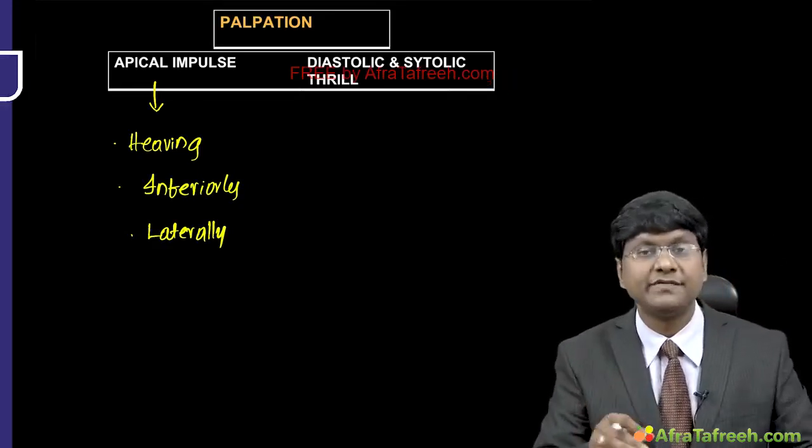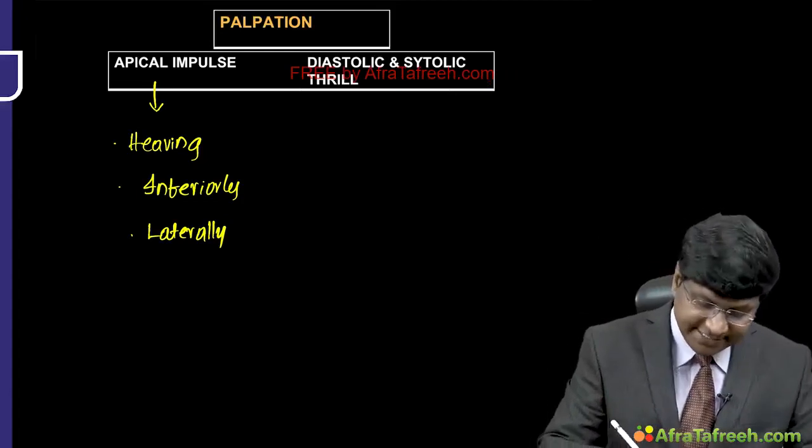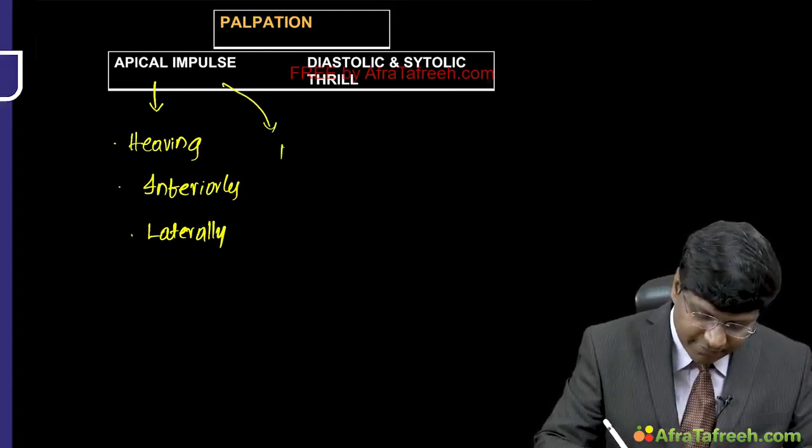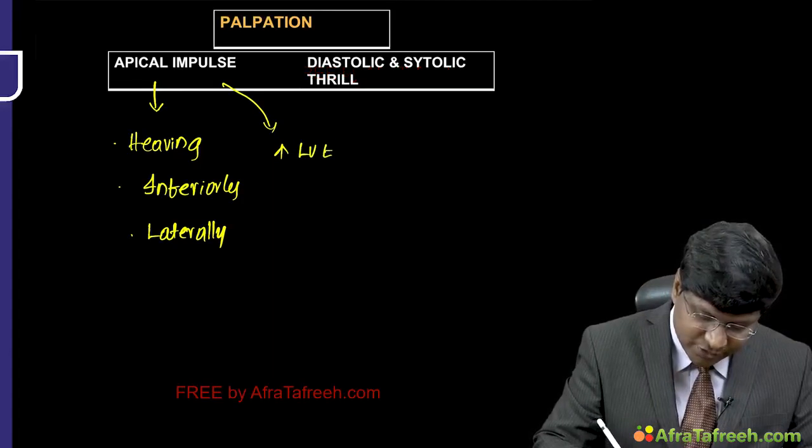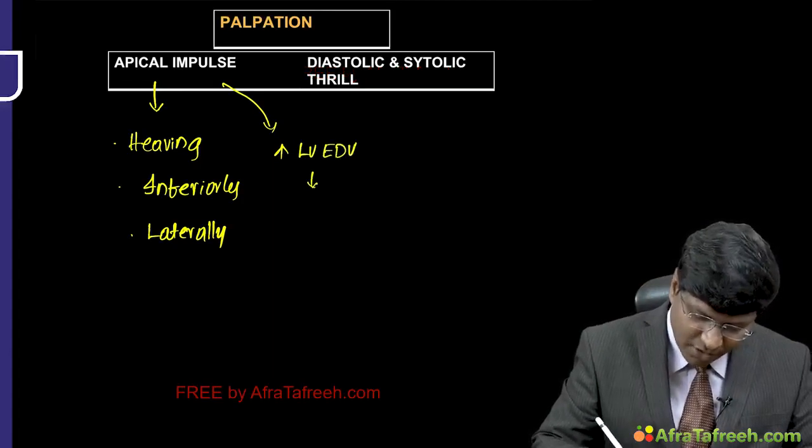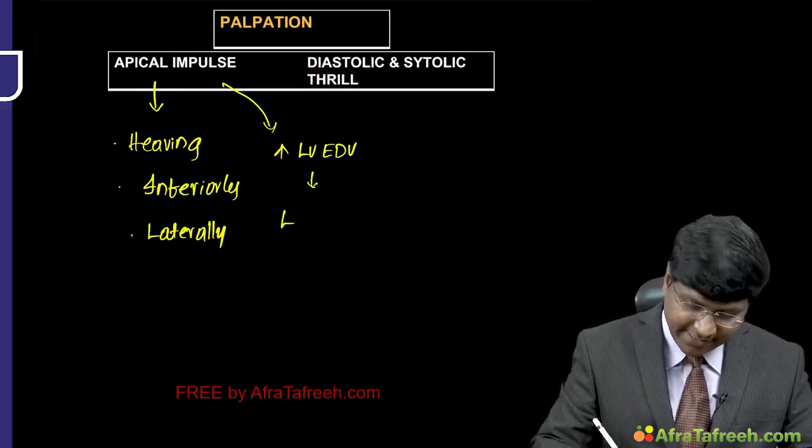So that is the position of the apical impulse. Now why is that? That is because of the increase in LV end diastolic volume causing an increase in LV size.